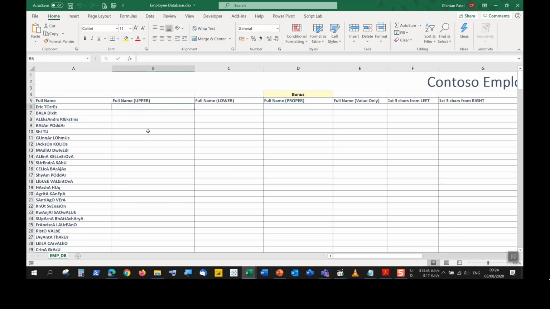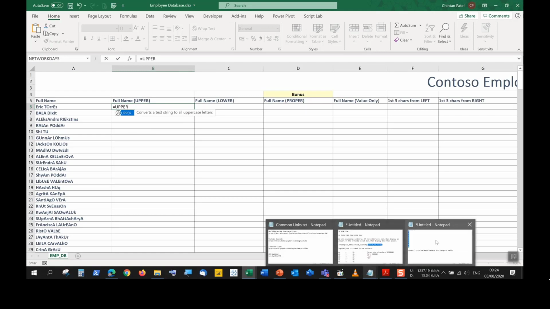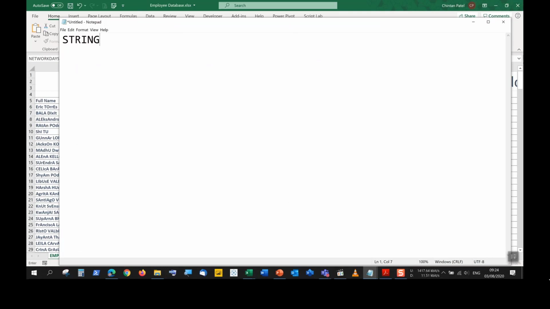But looking at uppercase first, cell B6, all I do is say equals UPPER. Converts a text string to all uppercase letters. So just to put out there, what does the word string here mean in this context? Well, string is actually a word that is used mostly in programming terminology. So in IT terms or programming terms, string is a collective noun for words. Right, so you say a string of text.